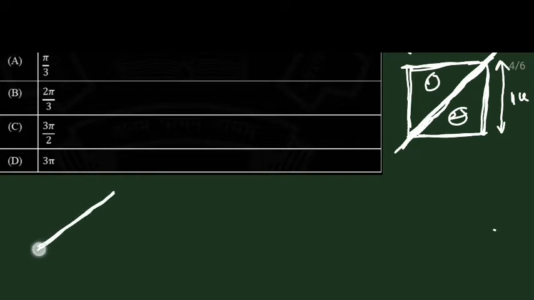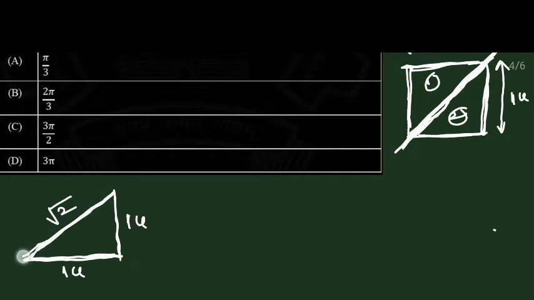This is the triangle. This is 1 unit and this is 1 unit. By Pythagoras theorem, square root of 1 plus 1, that is square root of 2. This everybody knows.